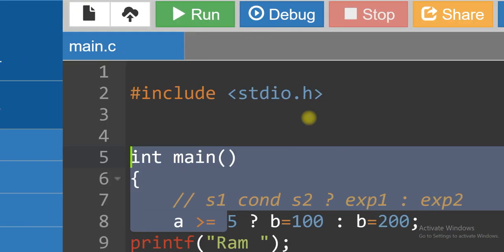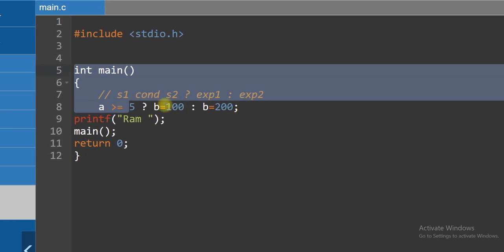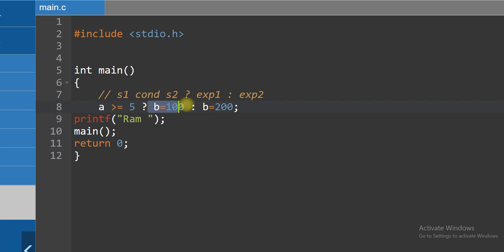Okay, sorry, let me zoom in, zoom out. Up to the colon it is okay, expression 1, but after the colon this is expression 2, not as a whole. By default it will not take the whole as a single expression 2.